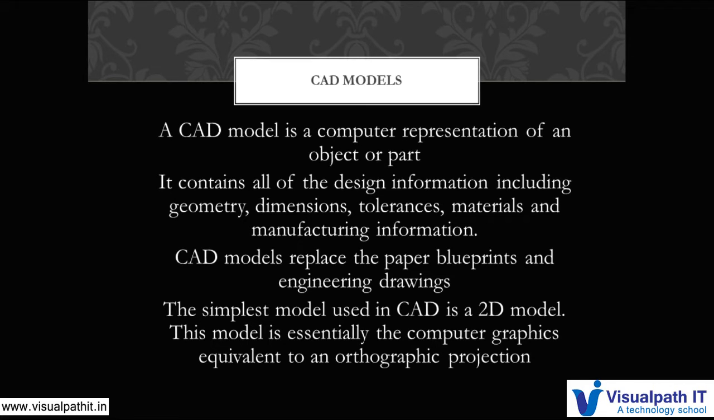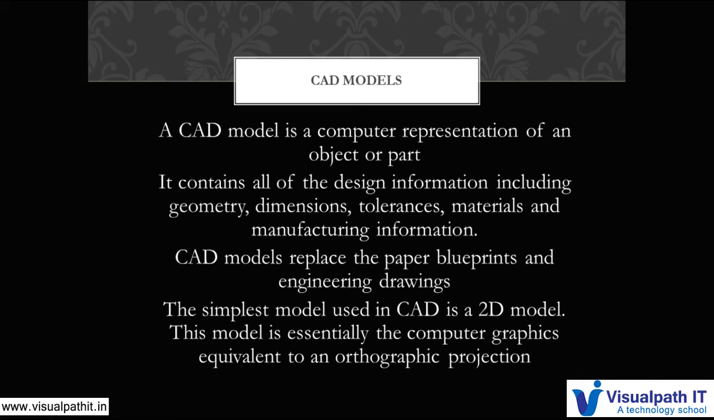It contains all of the design information, including geometry, what are the dimensions that are required to create that, and whether we are giving any tolerances, surface tolerances, surface profiles, machining allowances, and any other GD&T that we are providing there. And also we will mention the type of material used and what are the processes that we are using in the manufacturing. And CAD models replace the blueprints and all the other engineering drawings.